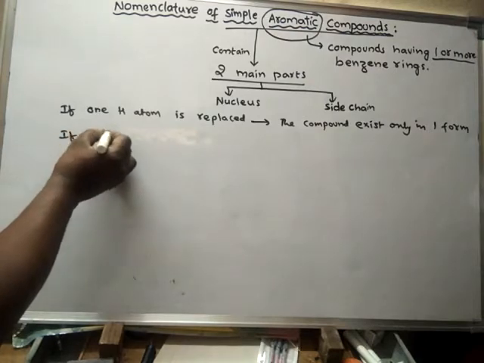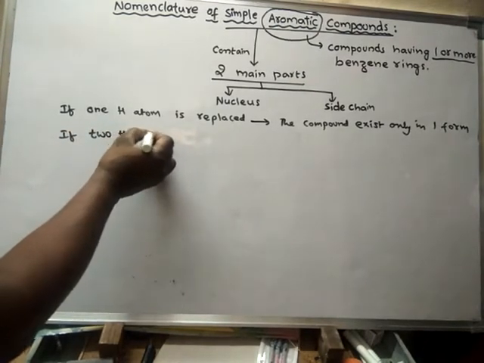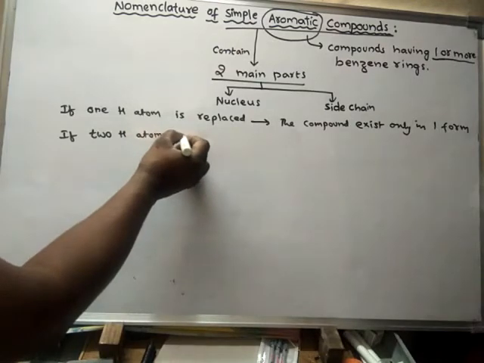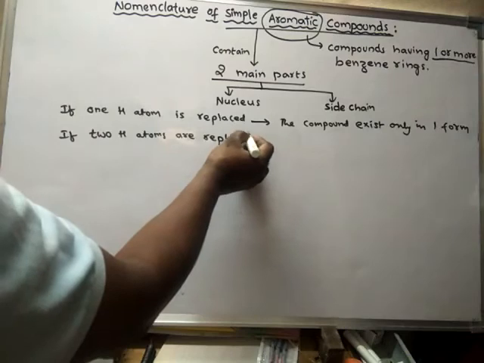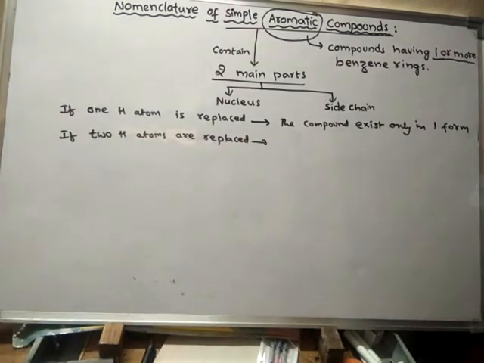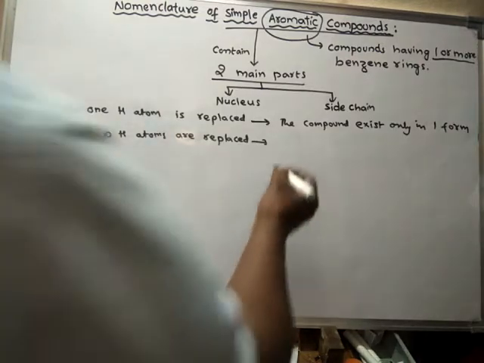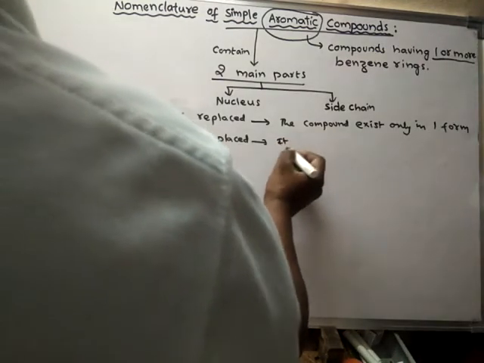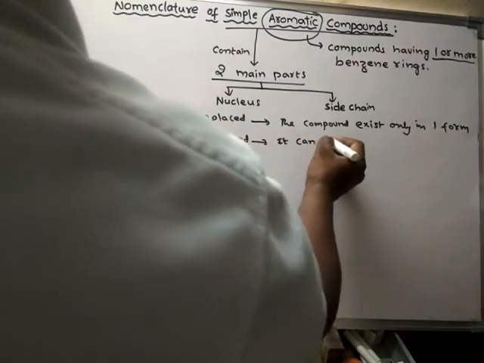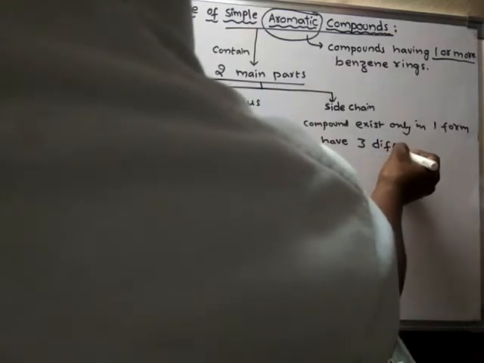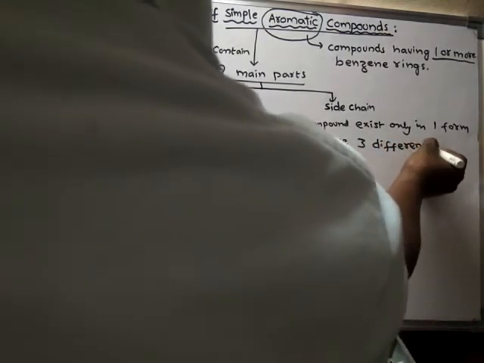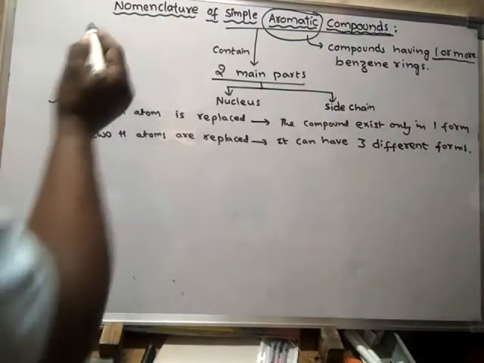If two hydrogen atoms are replaced, then it can have three different forms. We will learn about these things. Three different forms. So first we will learn about this one.